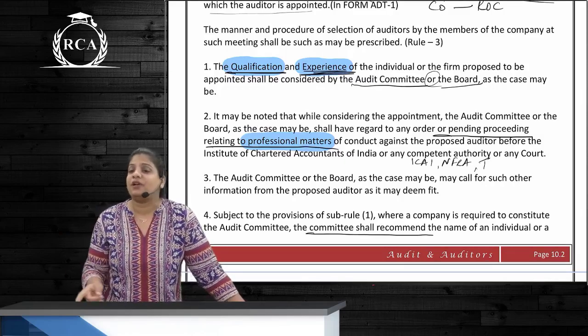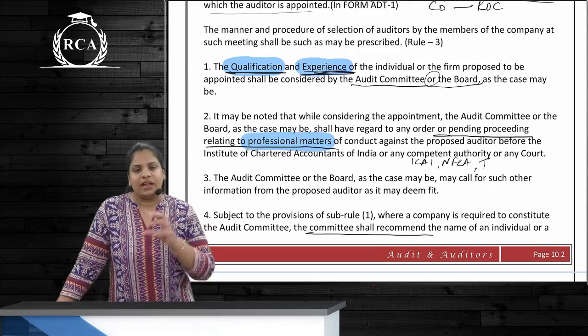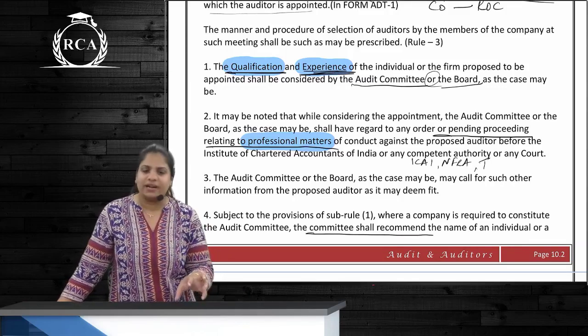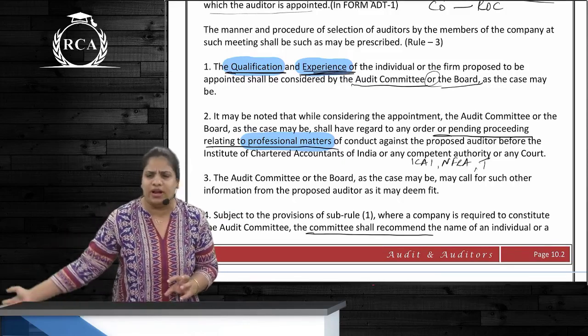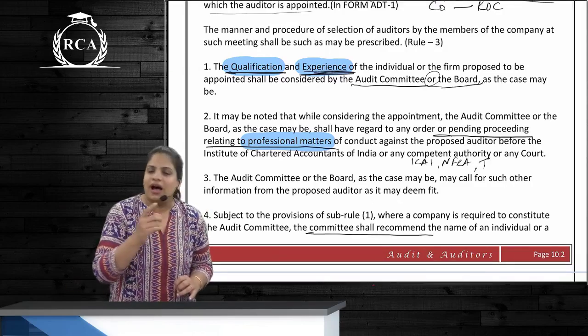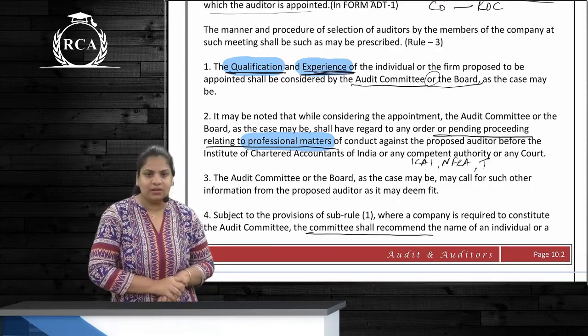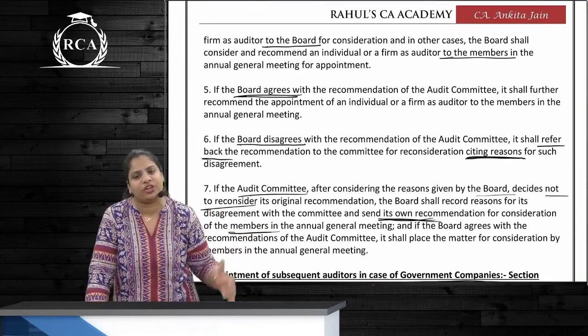But if the company is required to have an audit committee under section 177, then who suggests the auditor? The audit committee will suggest to the board. If the board approves, then this is put forward in front of the members. If not, then what will the board do? If the board is not satisfied, then the board will refer this back to the audit committee.